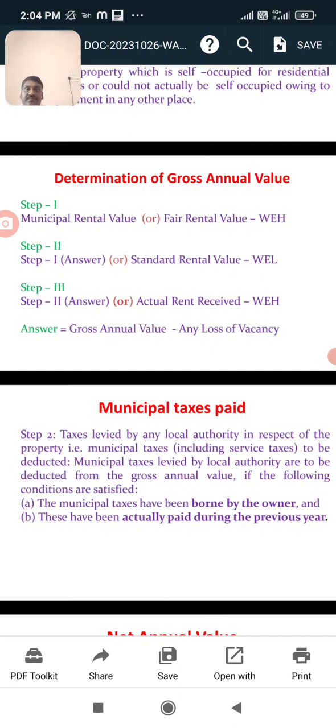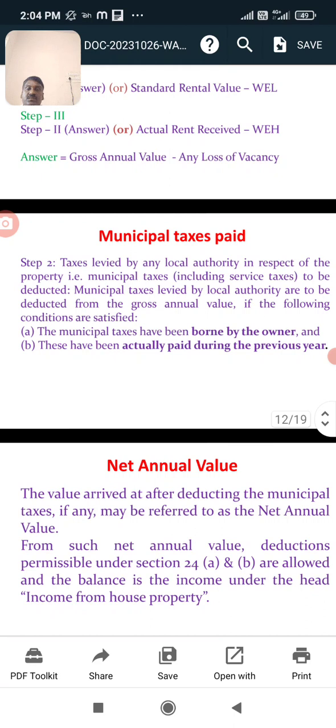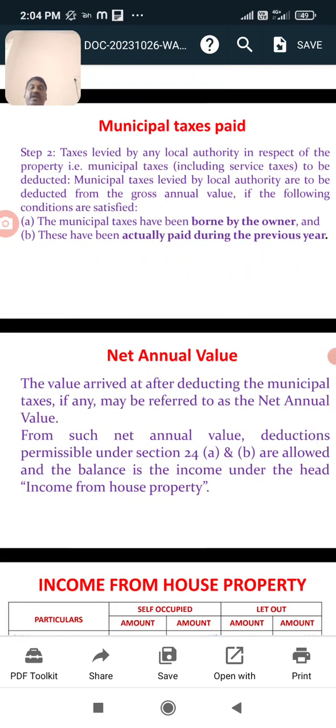Next will be net annual value. Net annual value means gross annual value less the municipal tax. Gross annual value minus municipal tax is the net annual value.